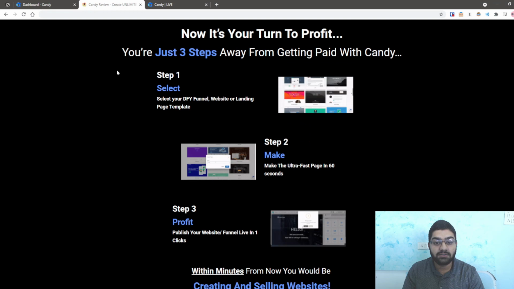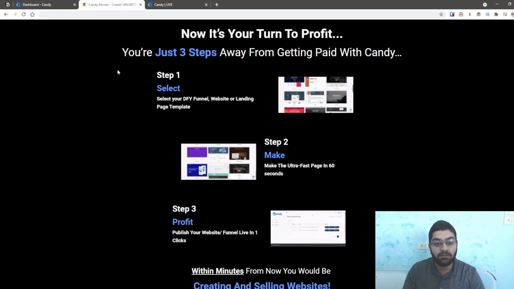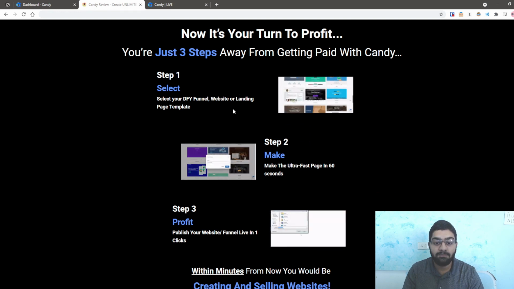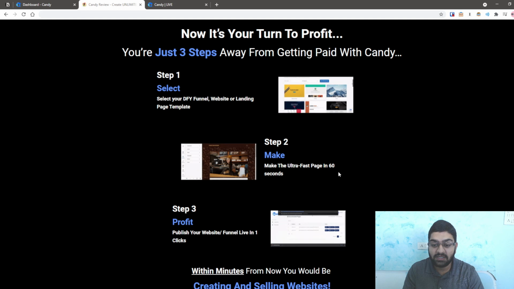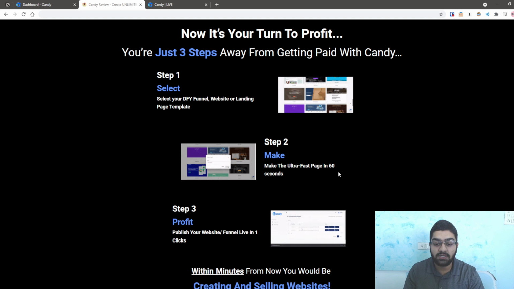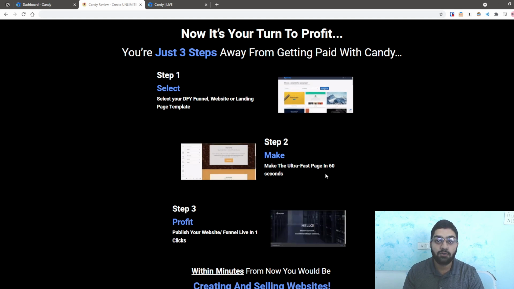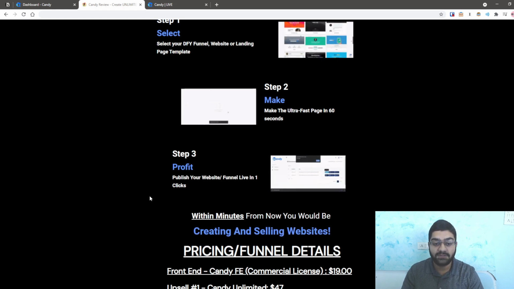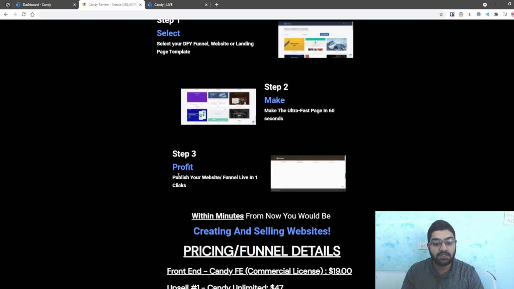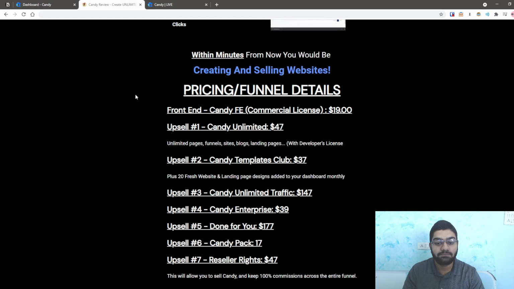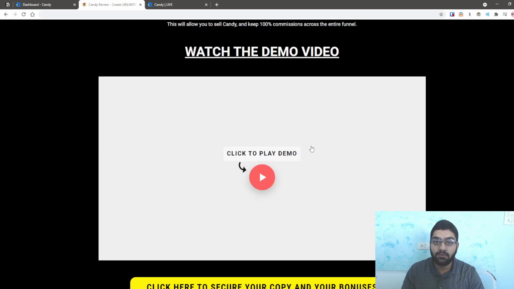They're saying you're just 3 steps away from using Candy to profit. You can select your done-for-you funnel, website or landing page template, and make an ultra-fast page in 60 seconds. Well, that is only true if you do not customize the page. It took me a bit more time, but it was still negligible. If you customize the page, obviously you will require more time, but the default template is good enough as well, and you can then profit. Of course, it will take time. It's not as simple as 1 2 3, but you get the point. I also have the demo video that you could watch here, made by the product creators themselves.